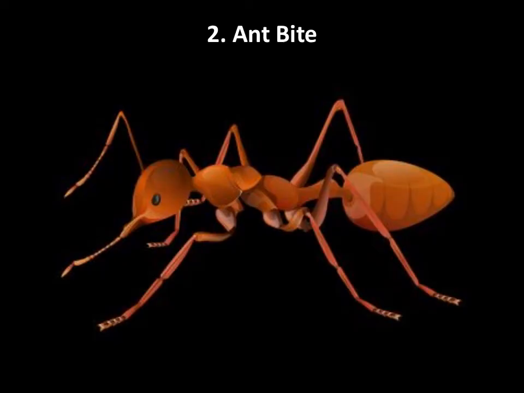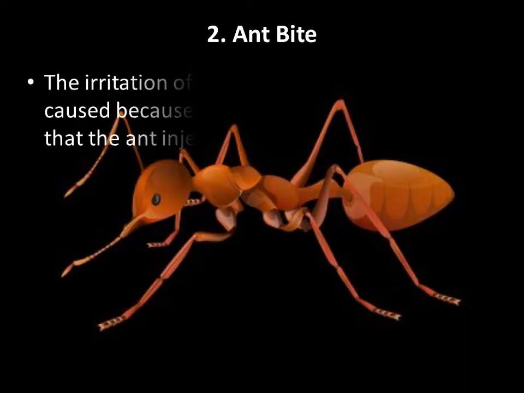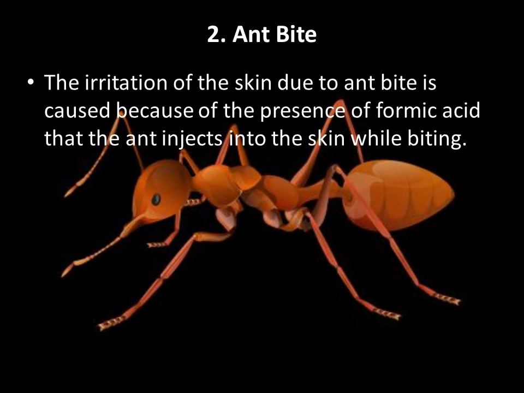Now, ant bite. What is an ant bite? The irritation of the skin due to an ant bite is caused because of the presence of formic acid that the ant injects into the skin while biting.